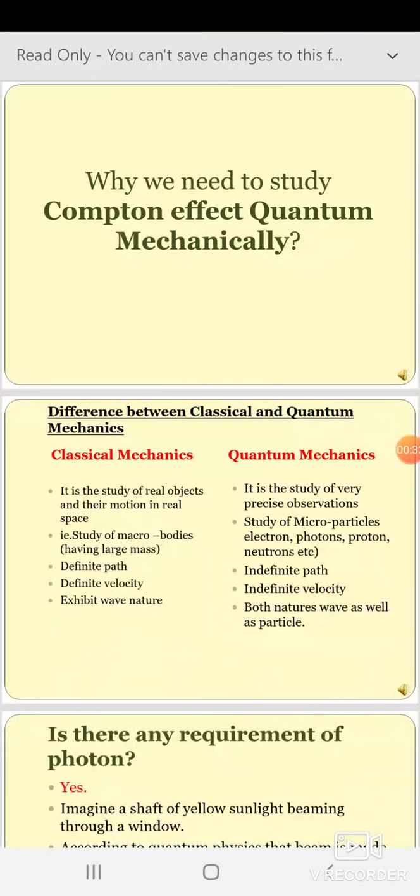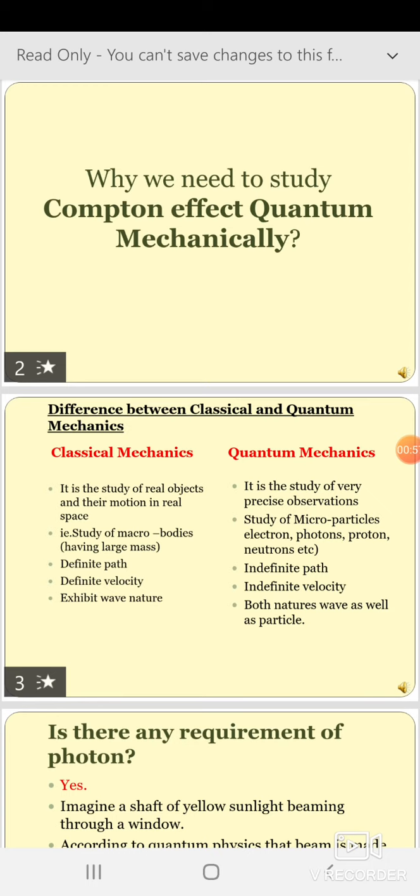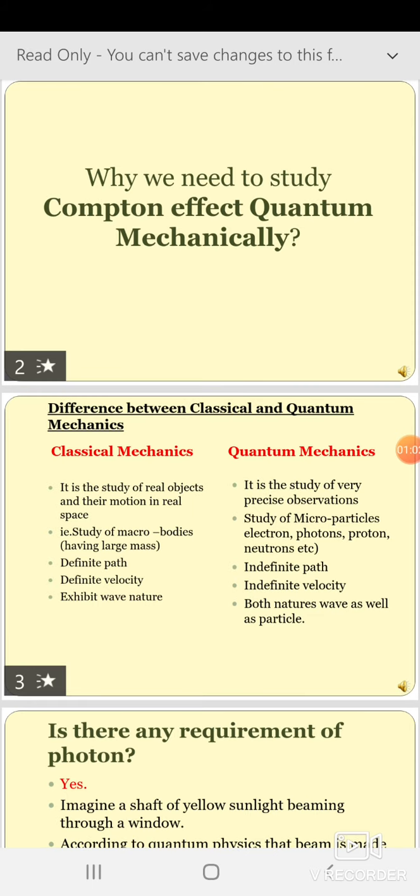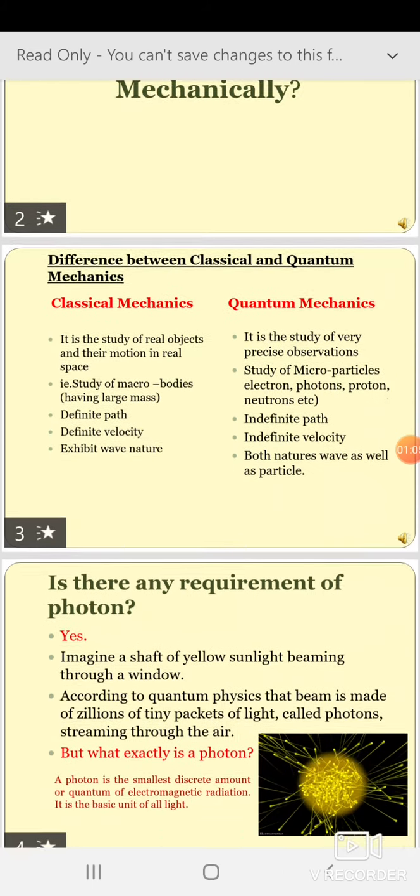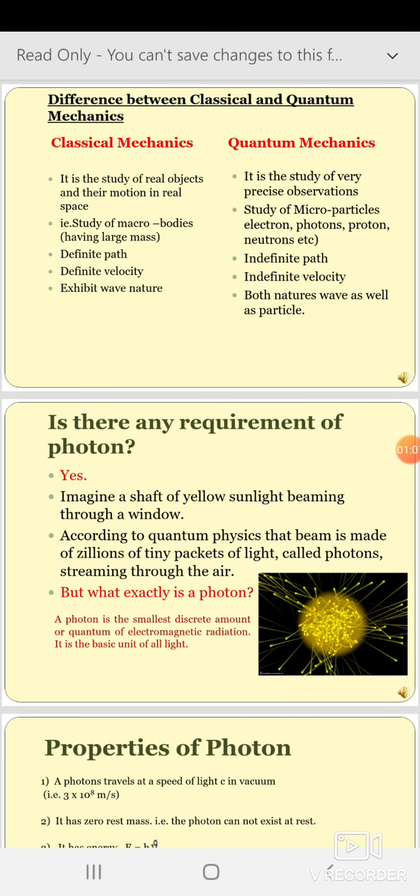Why do we need to study the Compton effect quantum mechanically? That question is given in the second slide. It means, is there any necessity to study classical mechanics and quantum mechanics? Yes, it is necessary to know classical and quantum mechanics while studying the Compton effect. Also there is another component, the particle, we can say the photon, and we must know the details of the photon before studying the Compton effect. Now here is the difference between classical and quantum mechanics mentioned in this slide.